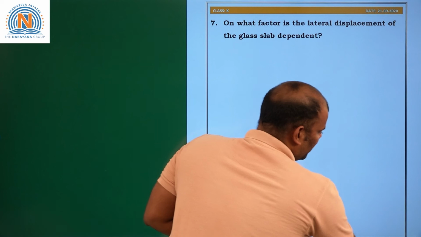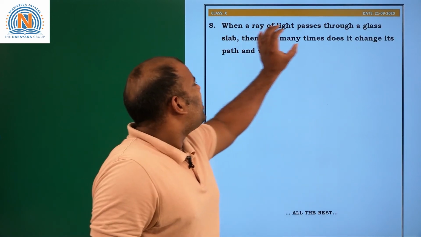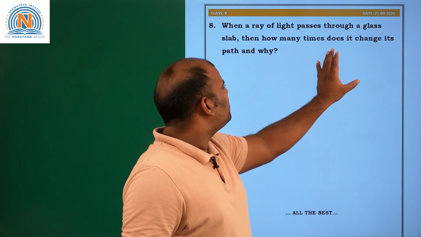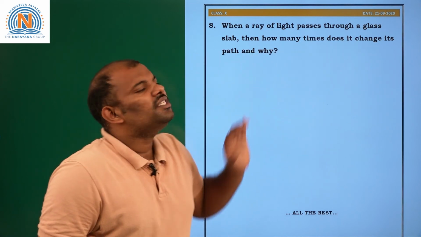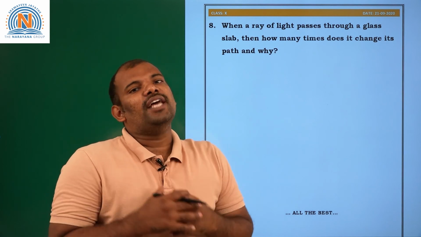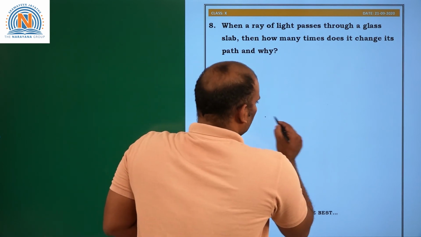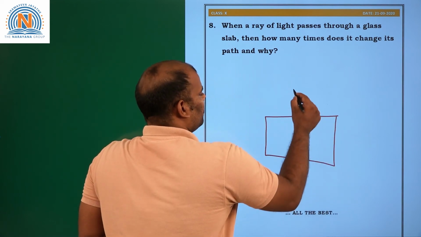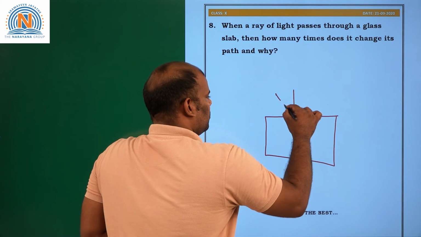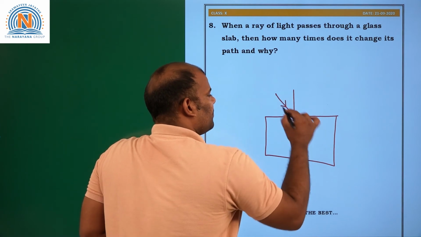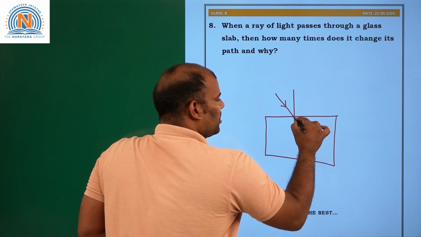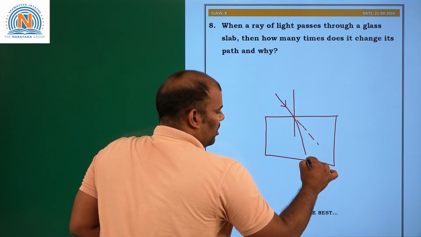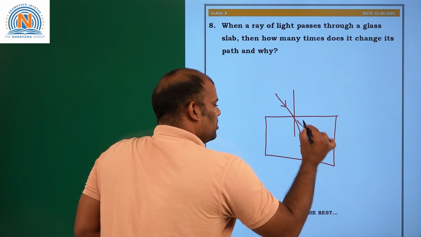Okay, question number 8. When a ray of light passes through a glass slab, how many times does it change its path? So this is a glass slab. This is the normal. This is the incident ray. This is the actual path, but it is bending towards the normal and it is coming like this.